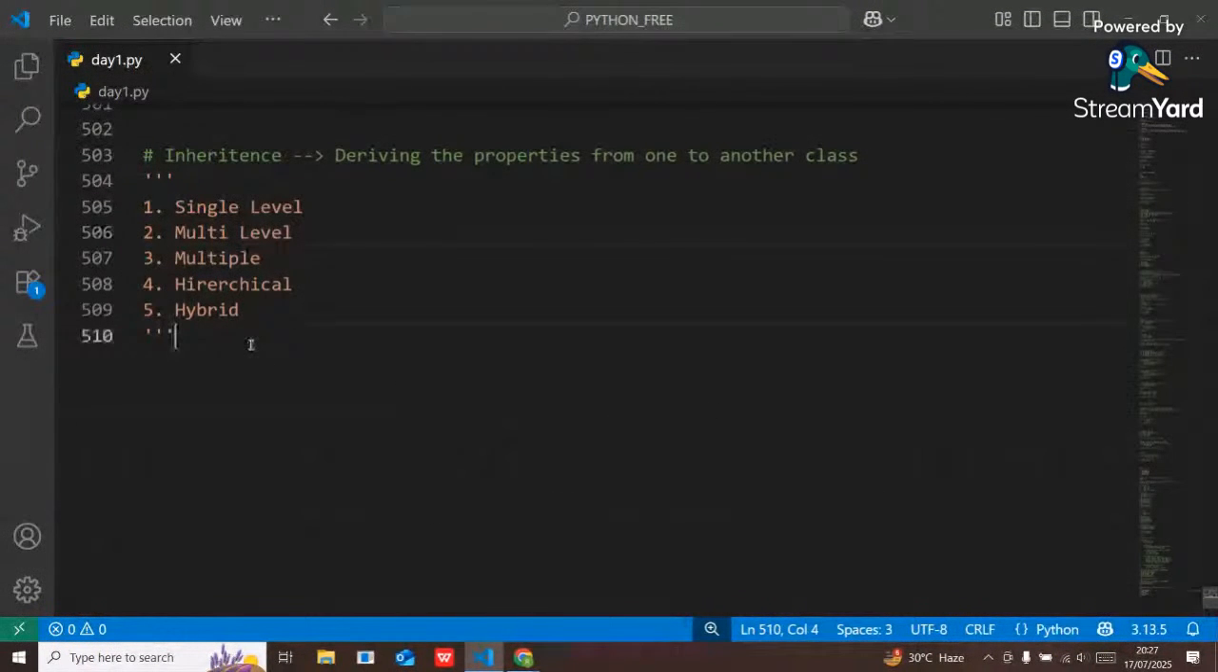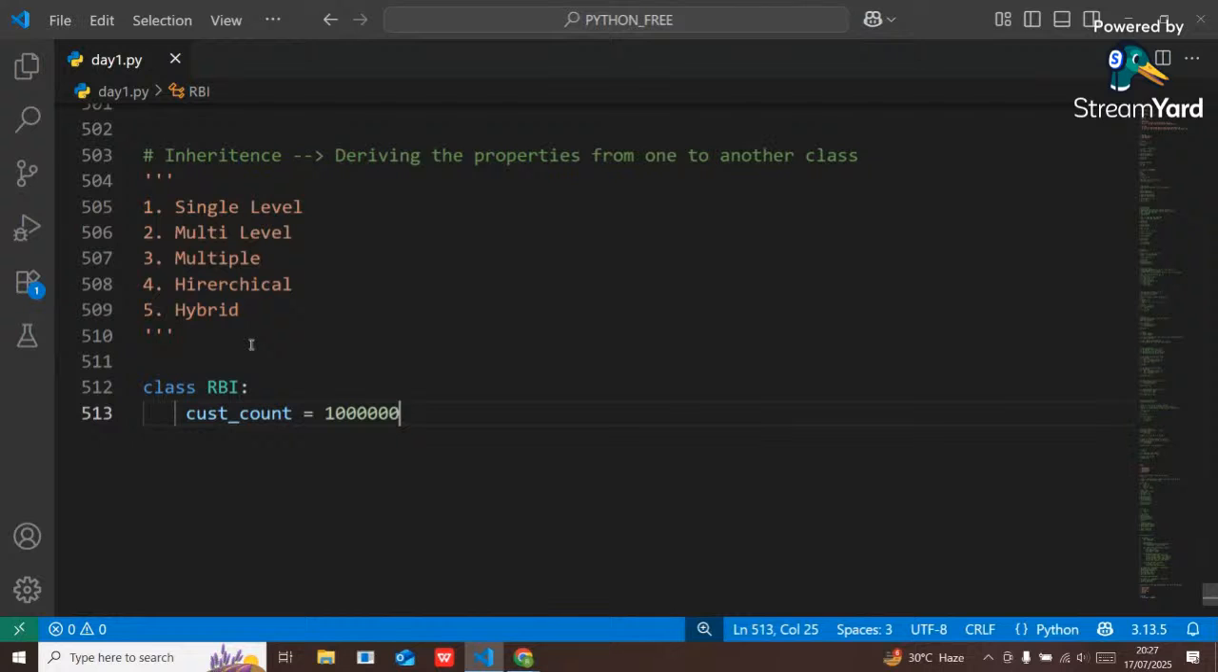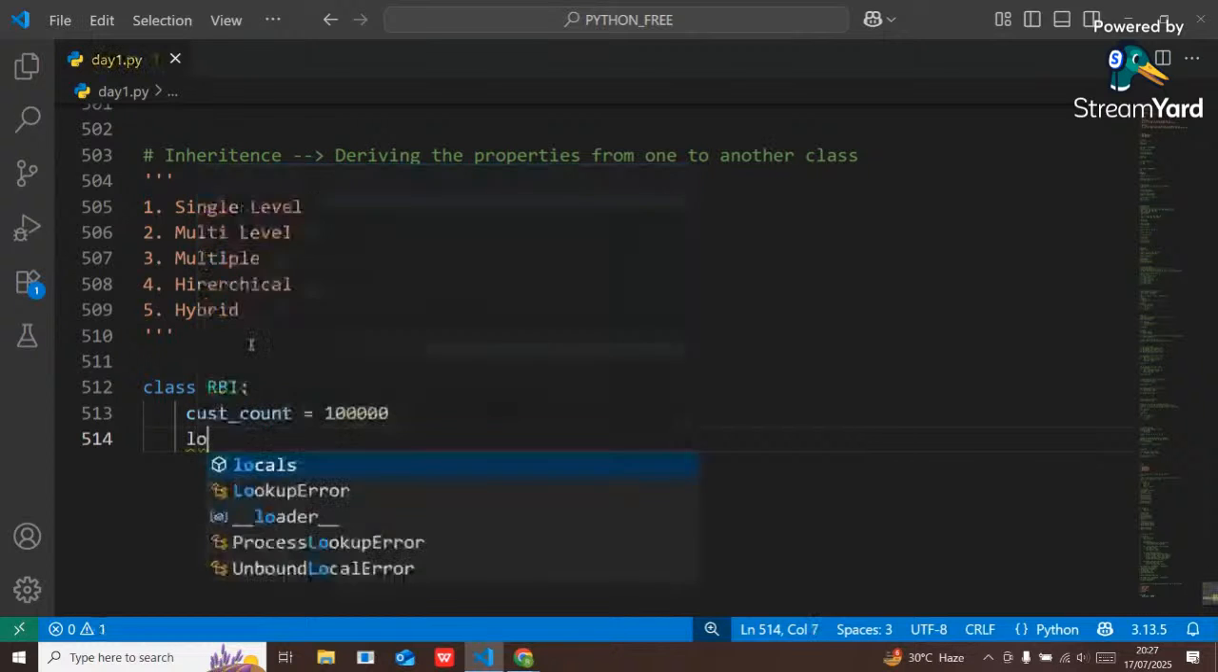Suppose one class is there called RBI. In this RBI, it restricts how many customers can open a bank account in your bank. So RBI sets the customer count of 1 lakh. Means in a bank only 1 lakh customers can open their account, right? Also, what will be the location for that bank? The bank should be located in India.